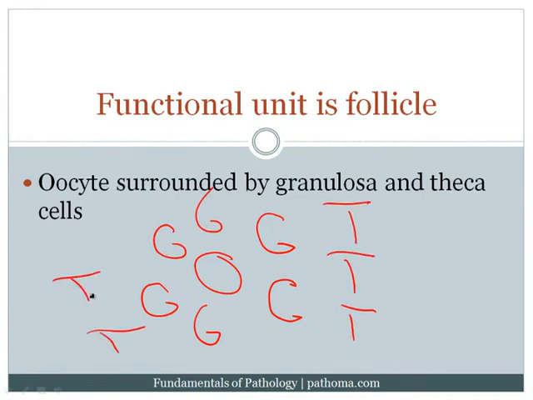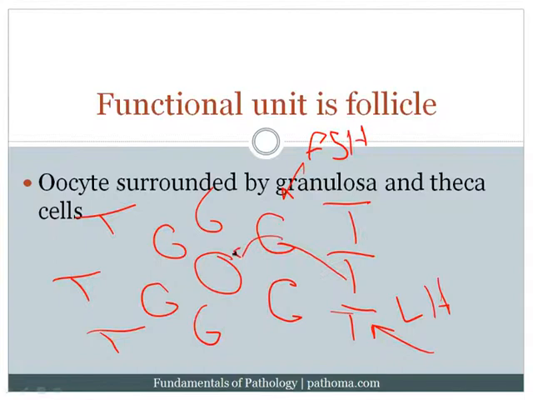All right, and it's important to remember from normal physiology that what hits the theca cells is called luteinizing hormone. Luteinizing hormone hits the theca cells, which then induces production of androgen by the theca cells. At the same time, follicle-stimulating hormone hits the granulosa cells, which then allows the granulosa cells to take that androgen and to convert it to estrogen, estradiol, and then that estradiol goes and bathes the egg, and that allows for the egg, or the oocyte, to mature.